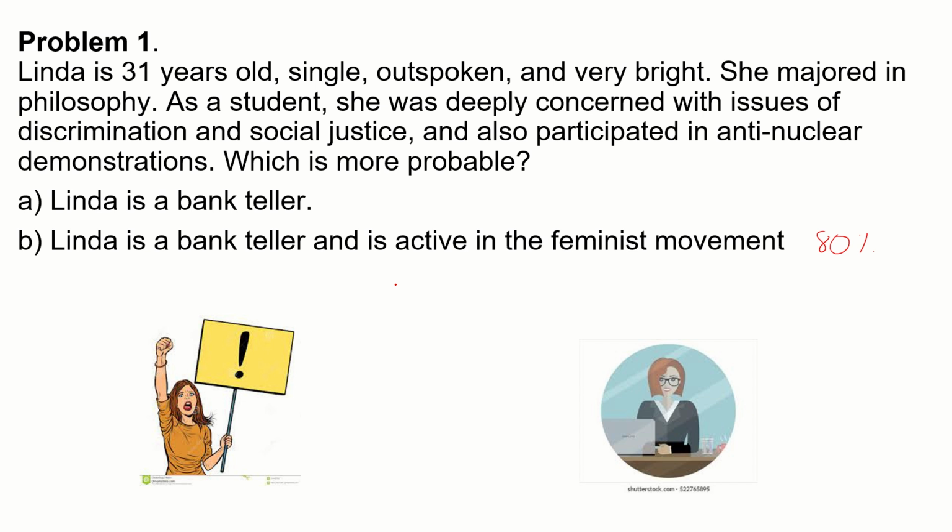So let me tell you, in this one there is a correct answer. Here we have two events. This is a Venn diagram, maybe if you remember from your statistics class. If you don't remember, that's fine, don't worry. This is the whole universe, and we have two events here.